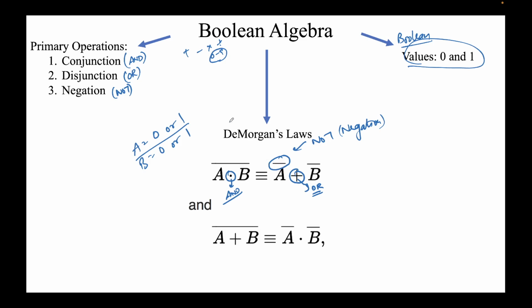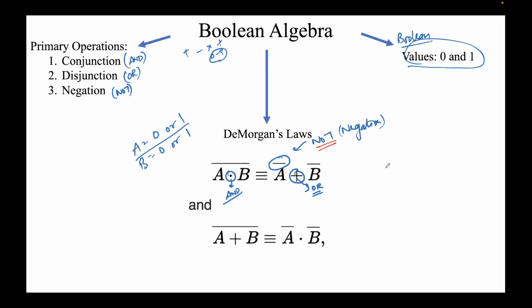Yeah, so De Morgan gave two laws. This is the first law, this is the second law. A can take any of the values 0 or 1, and B also can take any of these two values 0 or 1. First I'll identify the symbols. This dot is referred to as and, this plus symbol is called or, and this bar is called not. These three are the primary operations: conjunction also referred to as and, disjunction as or, and negation as not.